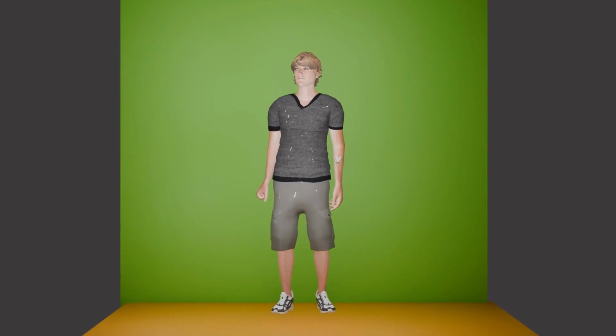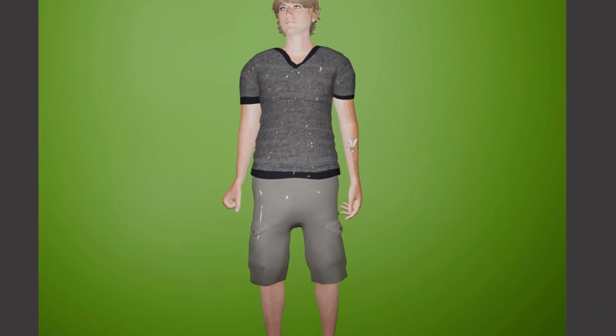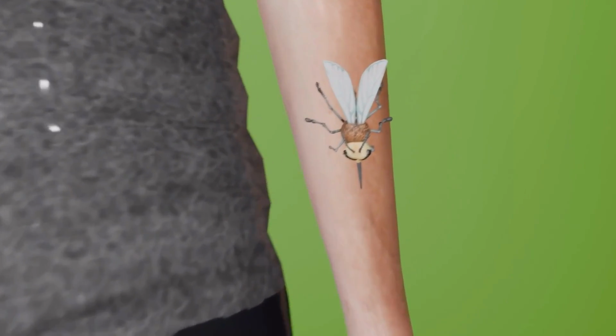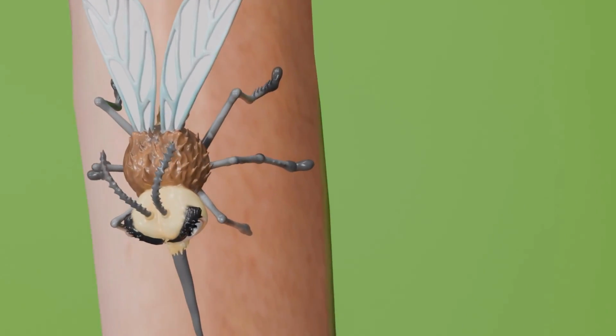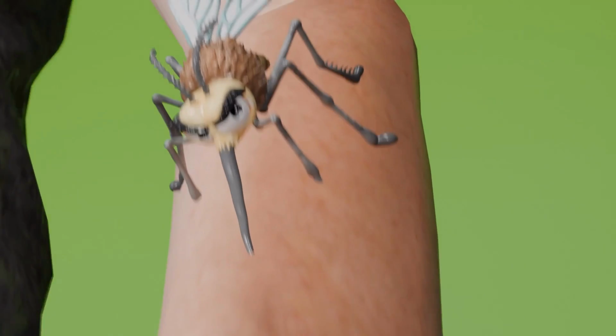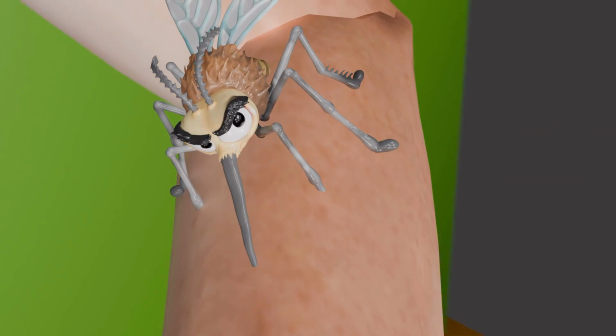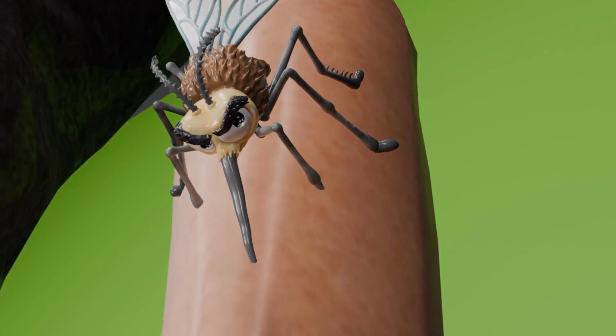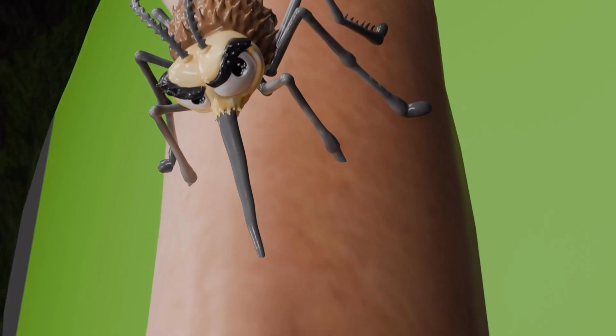A mosquito bite may look harmless, but some mosquitoes can be dangerous. The female Anopheles mosquito spreads malaria. She usually bites in the early morning or evening. When she bites, she injects Plasmodium parasites into the blood. These tiny parasites are invisible, but they are about to start their journey inside your body.